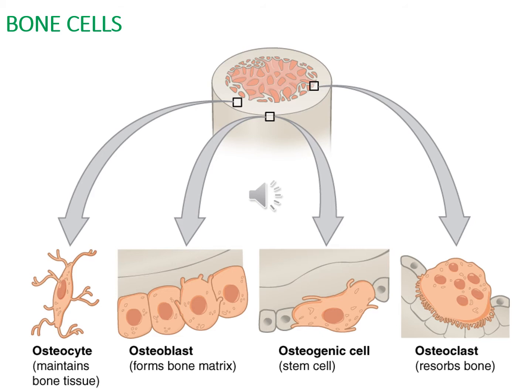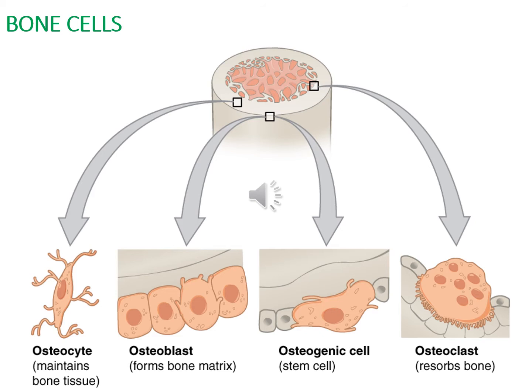Then osteocytes, which are the mature bone cells that maintain the bone tissue. Osteoblasts, which form the bone matrix, and then osteoclasts, which help in the resorption of the bones. We are going to discuss each one of them in detail, and you can get a question to write the histology of any one of them, or to enlist the bone cells, or a question on what is the composition of bone tissue.